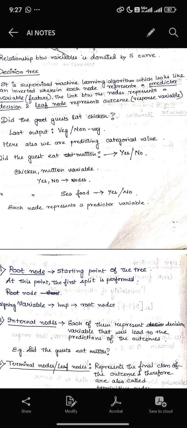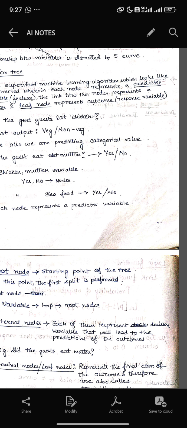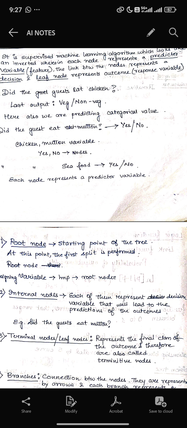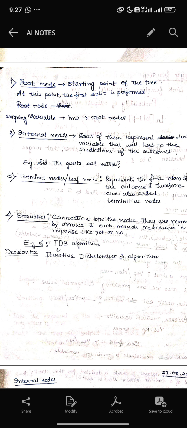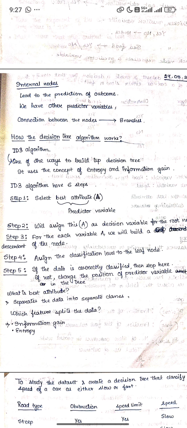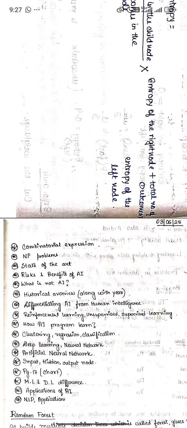Decision tree is a supervised machine learning algorithm that looks like a tree wherein each node represents a predictor. Last we have root node, internal nodes, terminal node, branches. So only remember the names: root node, internal node, terminal node and branches. Internal nodes lead to prediction or outcome. How does the decision tree algorithm work? ID3. So these are all the algorithms, how it works. So these all are not needed.